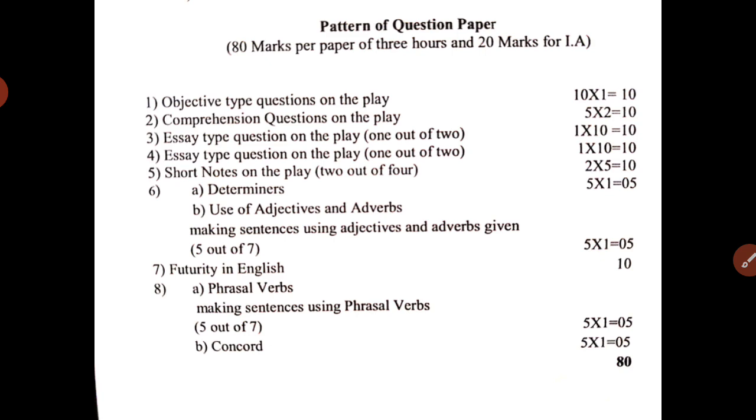The remaining 10 marks are again divided into 2 parts. 5 marks are for your attendance, whereas 75% attendance is compulsory. So if you attend 75% of the classes, you will get 5 marks. And the remaining 5 marks are according to the subject teacher, who will give assignment topics, project topics or seminars. According to that you will get 5 marks, meaning a total of 20 marks.